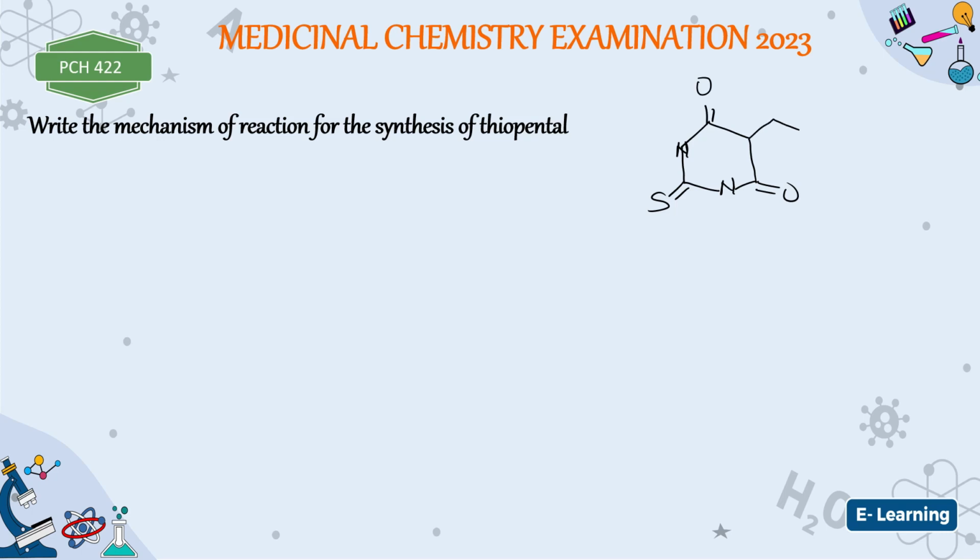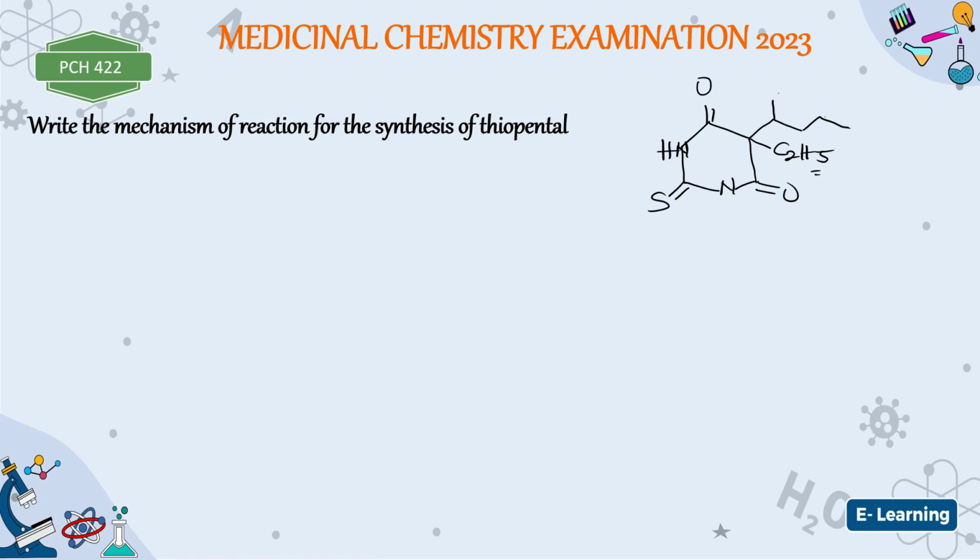Then we have something like this here, which is a 5-membered ring. It's supposed to be one CH3 up, then 1 2 3, something like this, 1 2 3 4 5, and then you have C2H5. This is the structure of thiopental. So we want to synthesize thiopental. Now, how do we synthesize this compound? It's very easy, because we have H here. We are trying to practice this one.